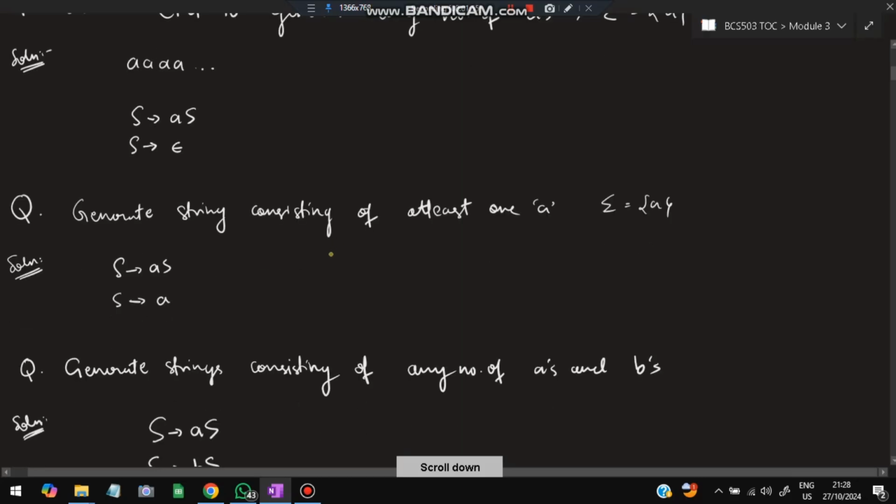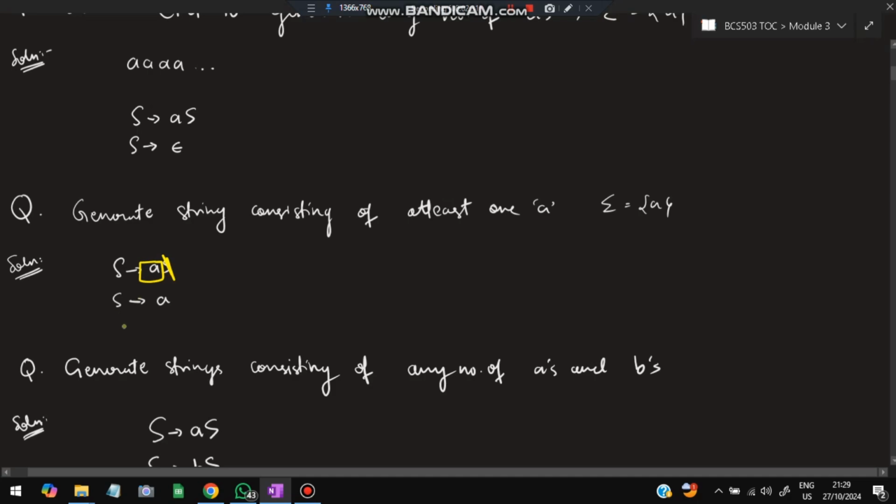Let's discuss another question: generate a string consisting of at least one A. So the minimum string will be A. After one single A, I can have any number of A's, right? So I'll define it as follows: S goes to AS, for generating n number of A's, and S can be substituted as A. I cannot use epsilon. If I put epsilon, you can think of it this way: S goes to AS, and this S is substituted as epsilon, and a single A is still there.